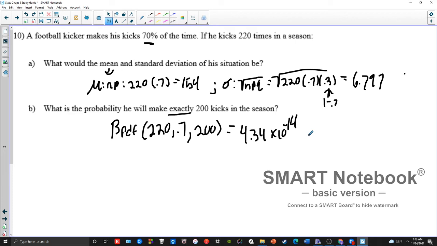So a pretty small chance, which again is to be expected because the average number of kicks we'd expect him to make is 154. And this is about 46 more kicks than average. So the chance that he makes 46 more kicks than his average exactly, no more, no less, is going to be pretty darn small. He needs to kick above his average and he needs to make an exact number of kicks above his average. So those two things combined give us a pretty small probability. So if you get really small numbers, don't be afraid. It could just be you're doing a very unusual event, we'd say.